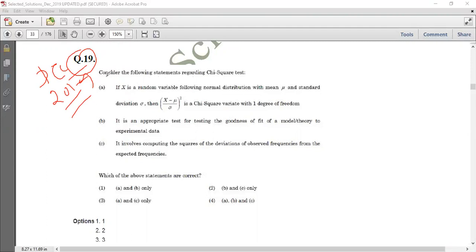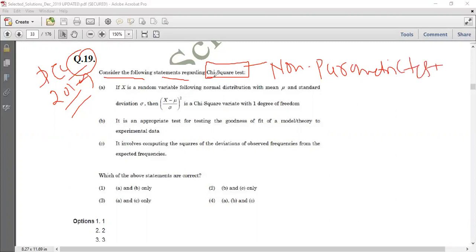This question is about the statement. Consider the following statement regarding chi-square test. So all of you know, friends, that chi-square test is basically a non-parametric test, right? This is one of the important pieces of information about chi-square test, and we have three types of chi-square, of which one is called goodness of fit.